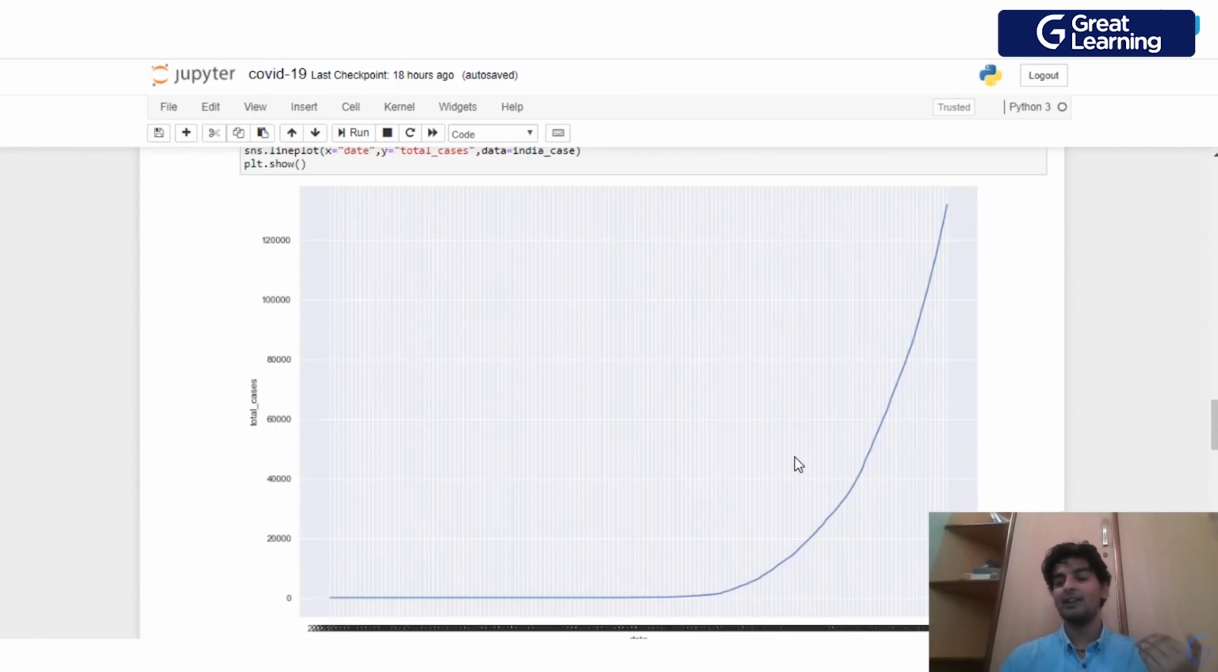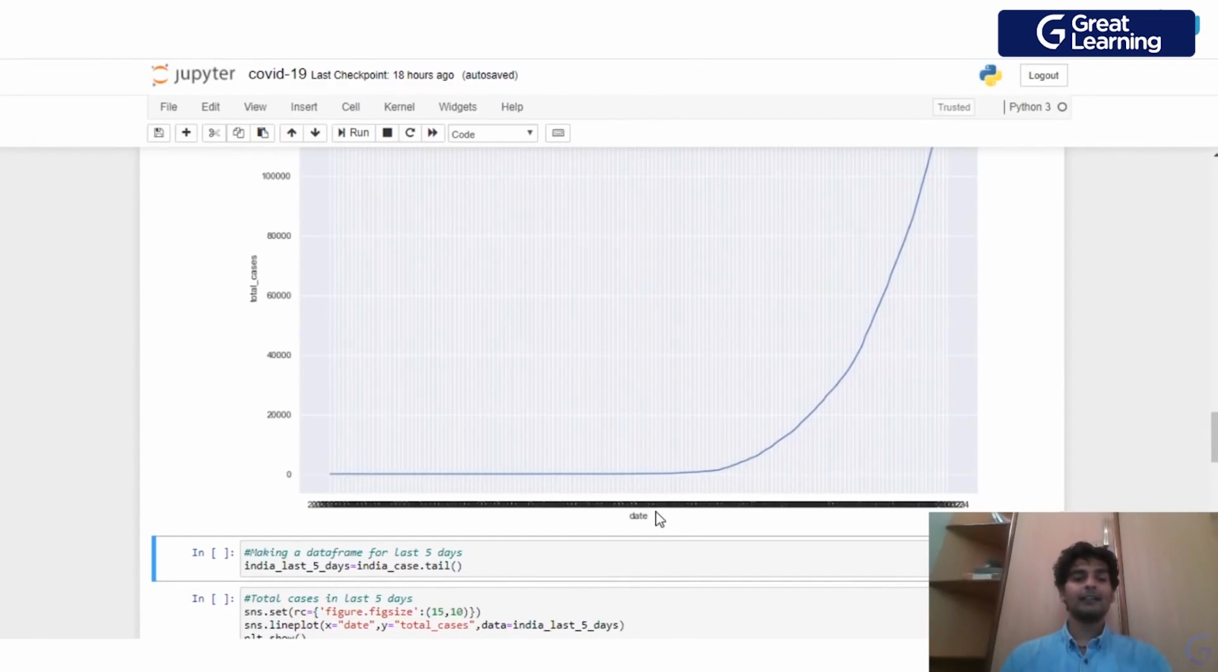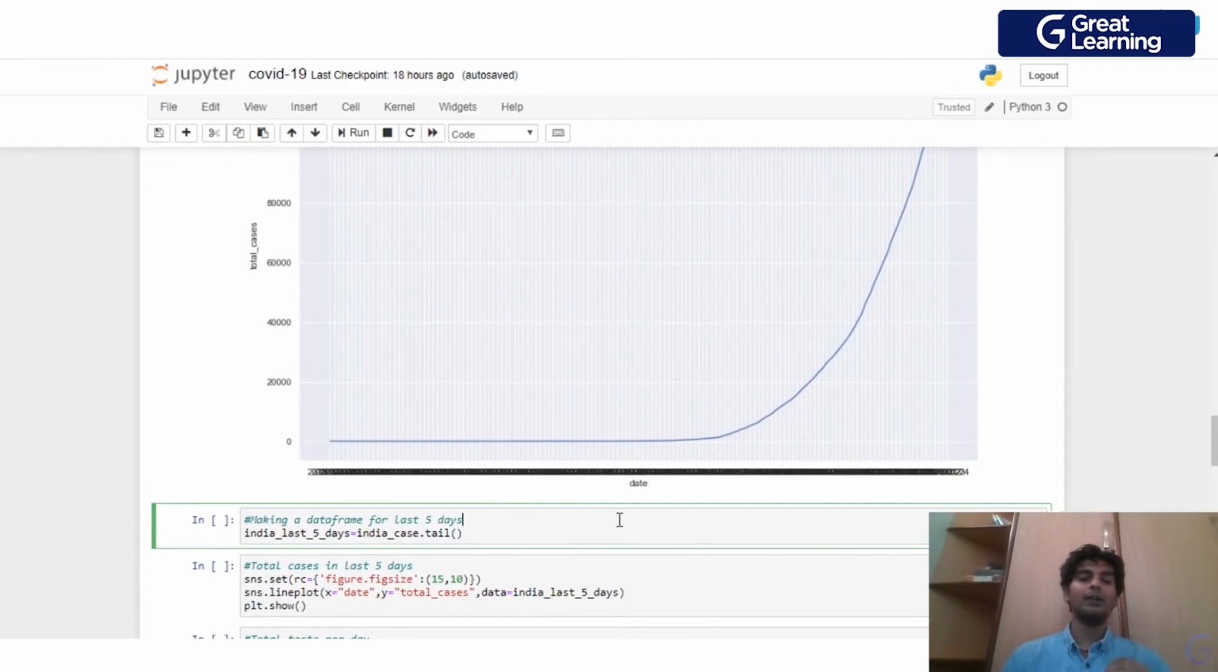The curve is exponentially increasing, and we have to ensure our best that we are staying at our homes and are not spreading the disease to others. Right, so now as you see, the data is not clear over here. So what we'll do is take a part of the data set. I'd want to visualize only the last 5 days of it.